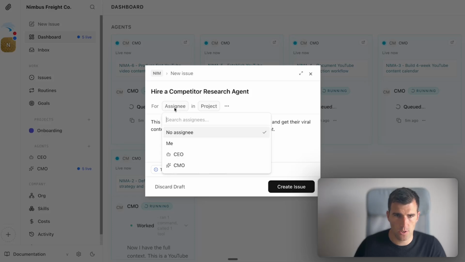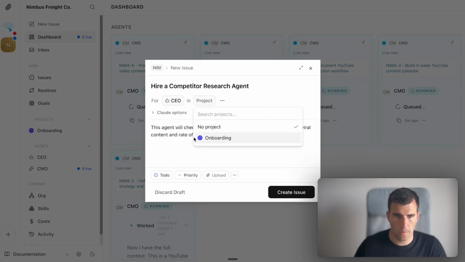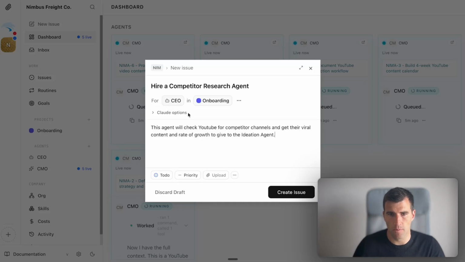So I'm going to give this task to the CEO, project onboarding. So my guess is that it will give the task to the CMO and it will go from there.